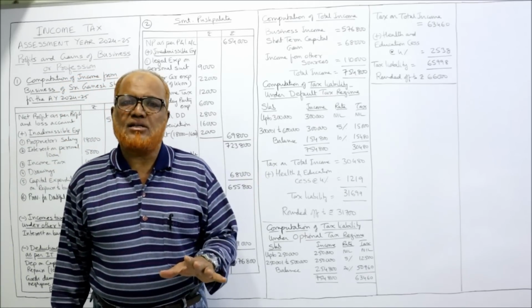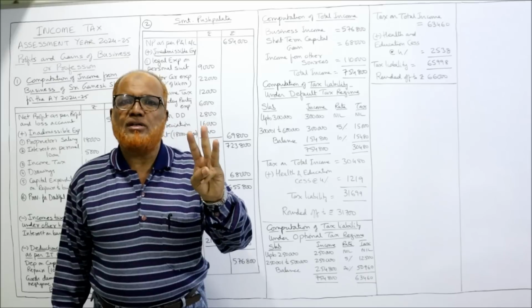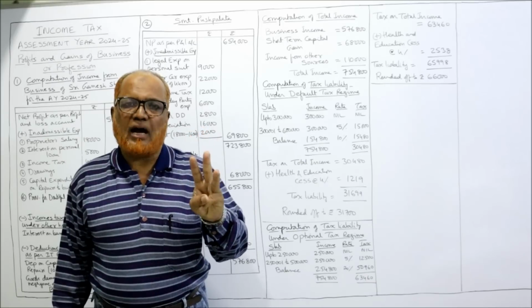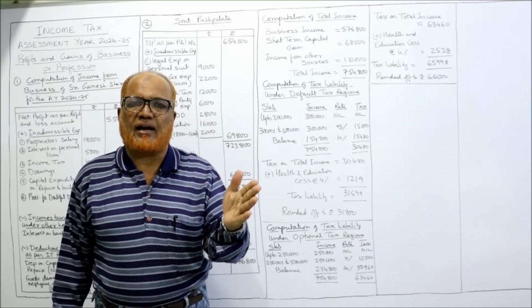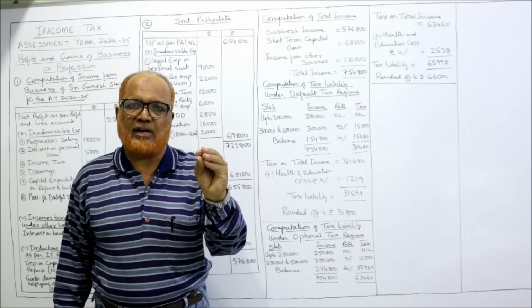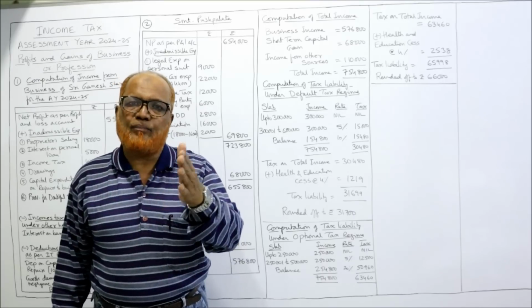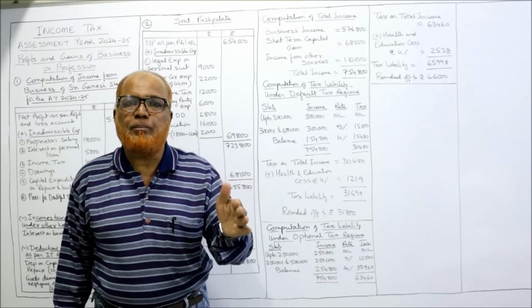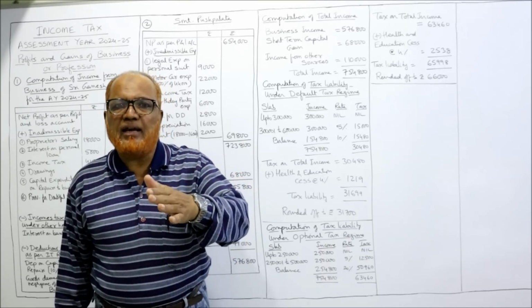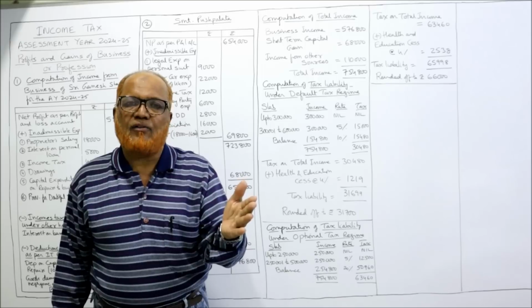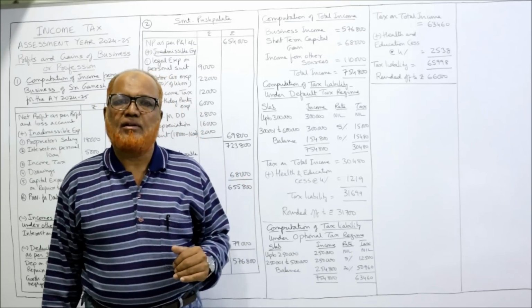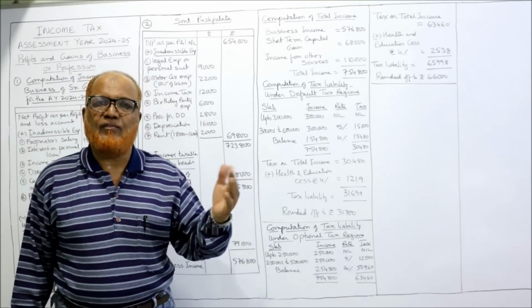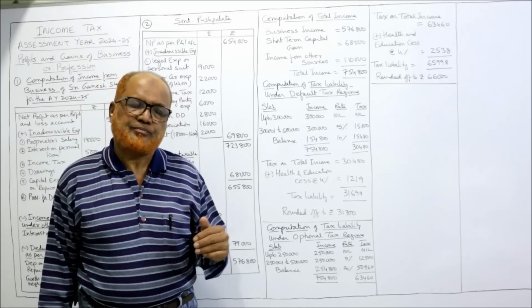Under the default tax regime, the basic exemption is 3 lakh. Up to 3 lakh, no tax. From 3 lakh to 6 lakh, 5% is the rate of tax. From 6 lakh 1 to 9 lakh, 10% is the rate. From 9 lakh 1 to 12 lakh, 15% is the rate. These are the different tax structure rates. I have already explained this in one of the videos on tax structure.